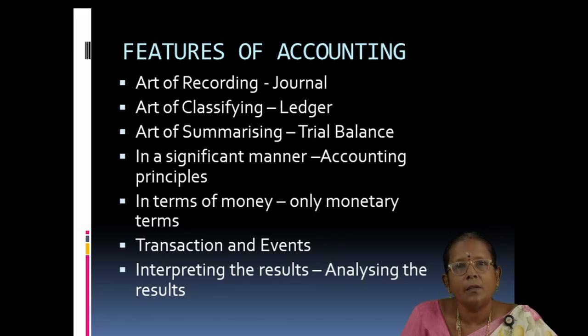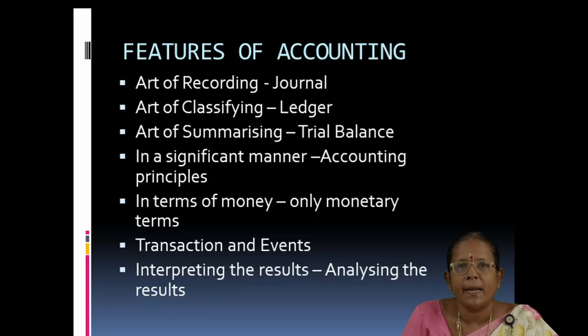Second one is art of classifying. Classifying means we are writing all the transactions in journal book. But we have to classify as purchases, sales, purchase returns, sales returns, creditors, debtors, like that. So, art of classifying means we have to classify the accounts. In ledger accounts, we are classifying the transactions into purchase account, sales account, purchase return account, etc.